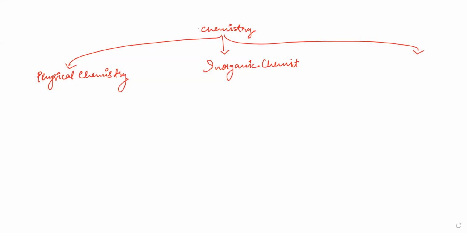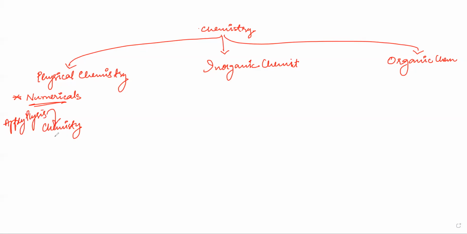Okay, inorganic chemistry. Yeah, and the last one is organic chemistry. So physical chemistry is whenever you have the chapters which involve numericals. This is again a very reductive type of definition for physical chemistry. Basically, what is happening? We have chemistry, and we are applying physics to chemistry, and we get what? Physical chemistry.